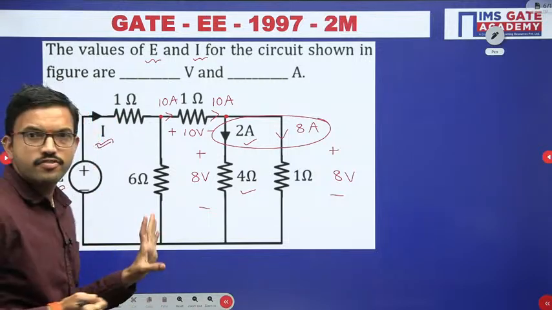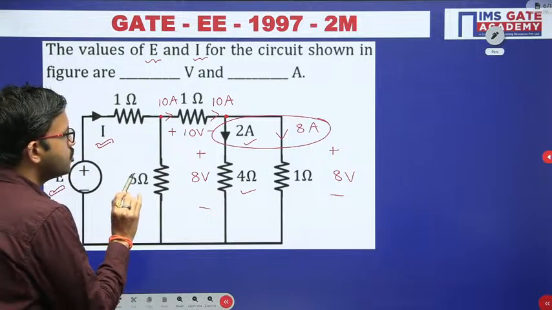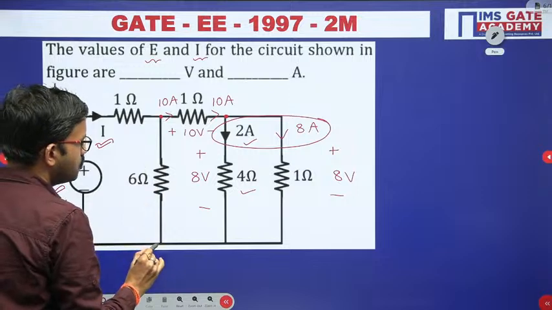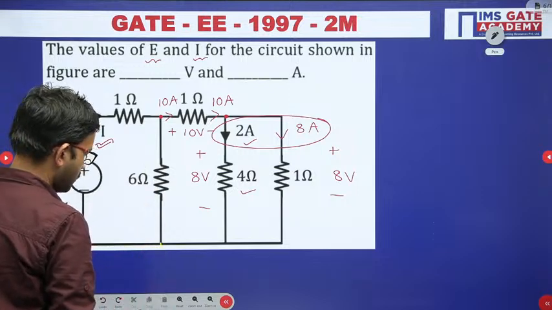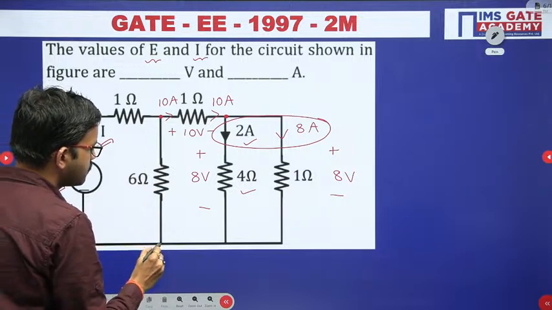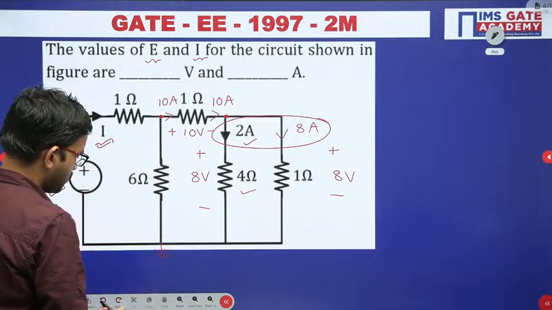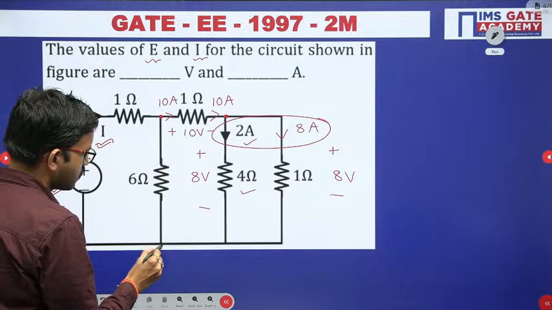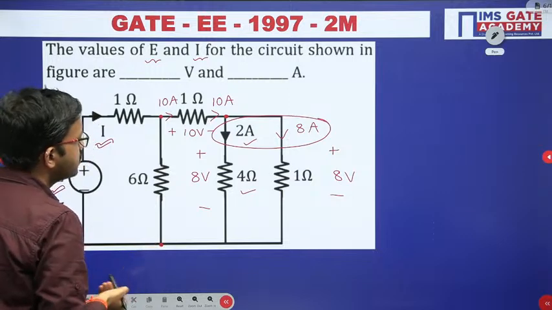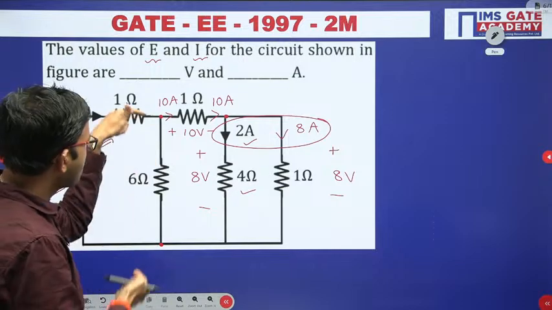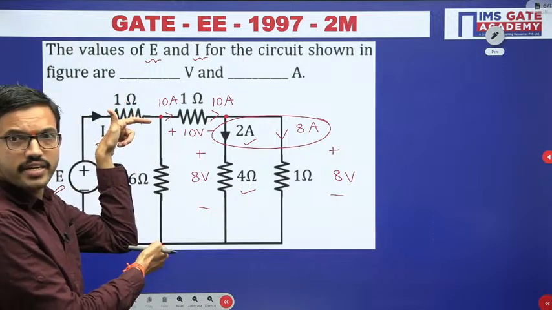See, just carefully observe. Here I want to know the voltage across the 6 ohm resistor. That is the same as the node voltage, that is the same as the voltage across these two terminals. Yes or no? The voltage across these two terminals I want to calculate, right?